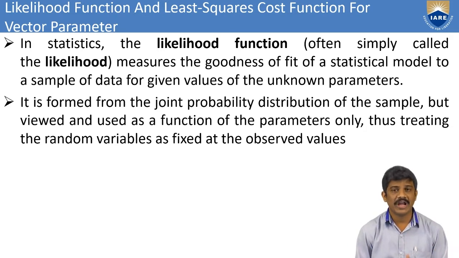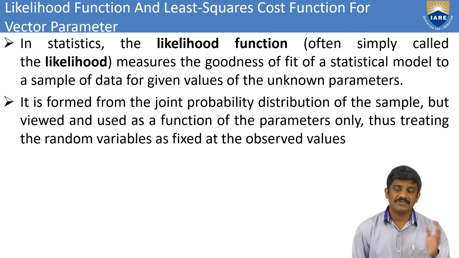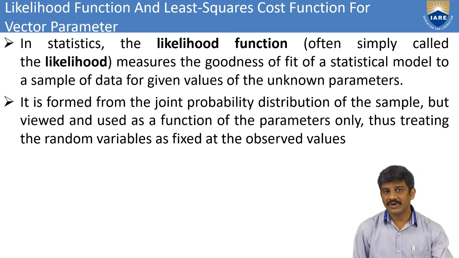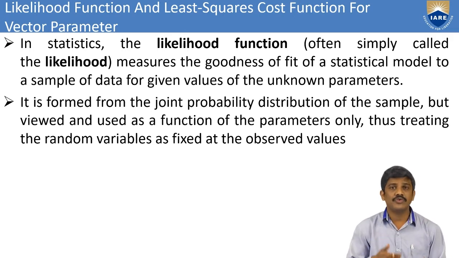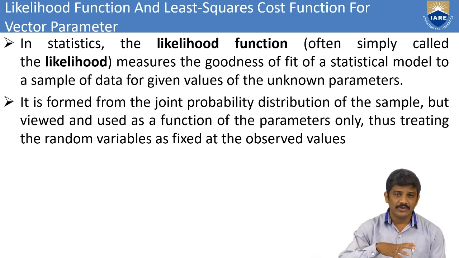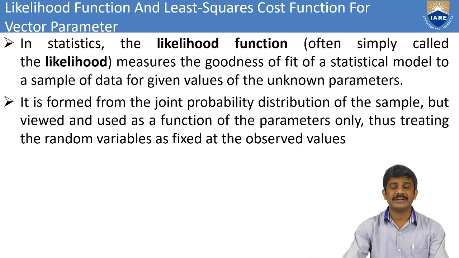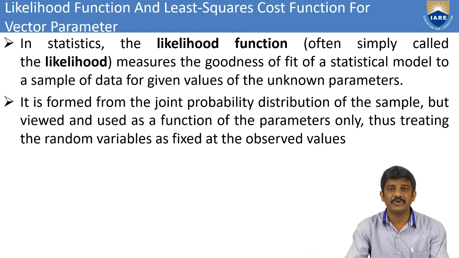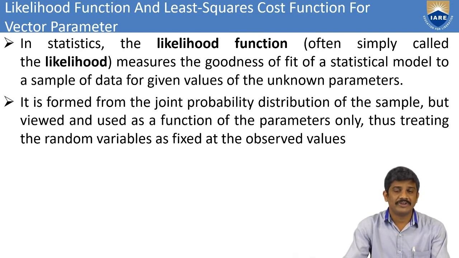For example, if we have to measure the goodness of a statistical model, we have a sample of data given values of the unknown parameter. Why do we go for estimation of the parameter? Because we have to know the unknown parameter in the statistical model. We take a probability density function, that is a PDF. We found the PDF in the previous sessions. Here, we take a number of samples, and for that also we can find the probability density function.